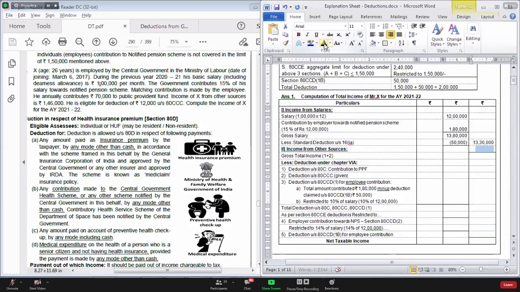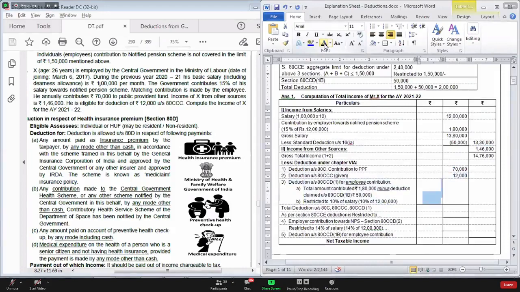You have income from other sources 1,46,000. And then your gross total income is 14,76,000. This amount you have given me. Then deduction under section 80C, contribution to public provident fund, is 70,000 rupees. Deduction under section 80CCC is given in the question as 12,000 rupees.